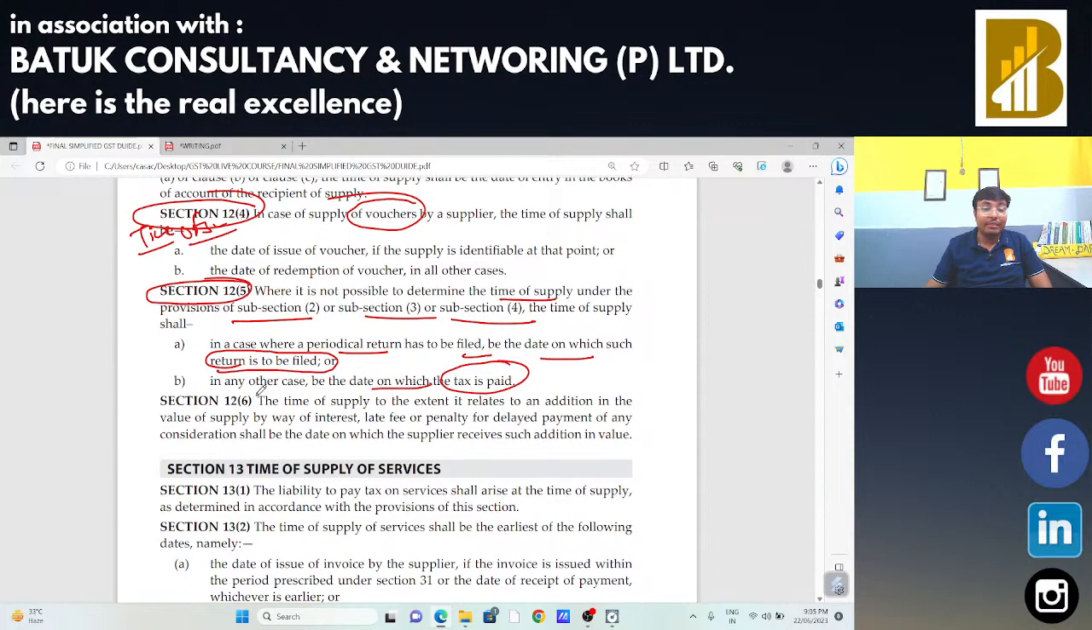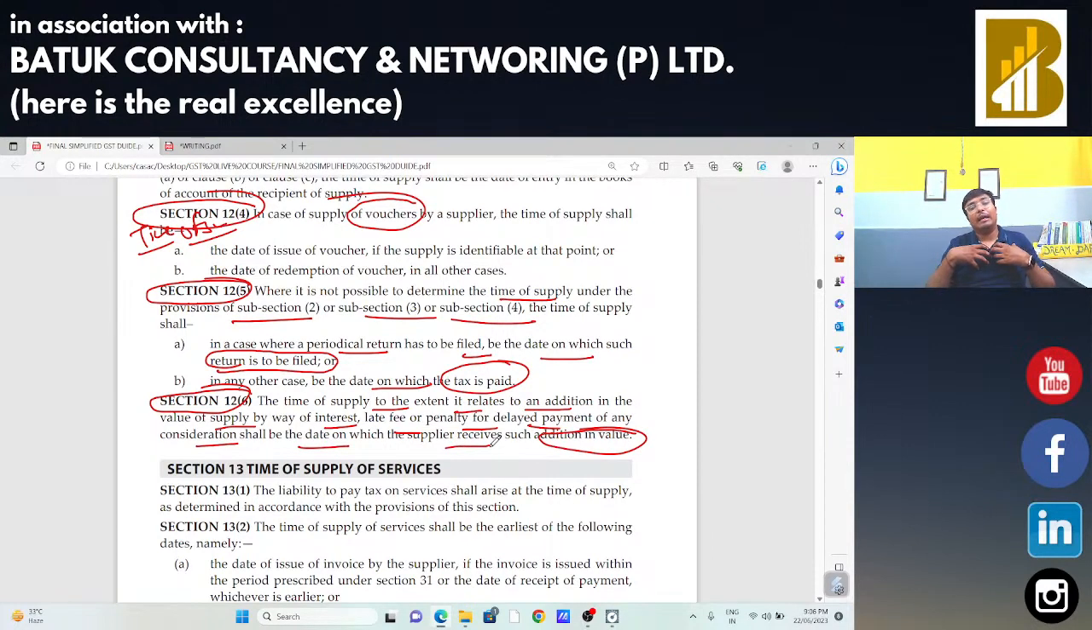As per section 12 subsection 6, the time of supply to the extent it relates to an addition in the value of supply by way of interest, late fees, or penalty for delayed payment of any consideration shall be the date on which the supplier receives such additional value. If there is any addition,